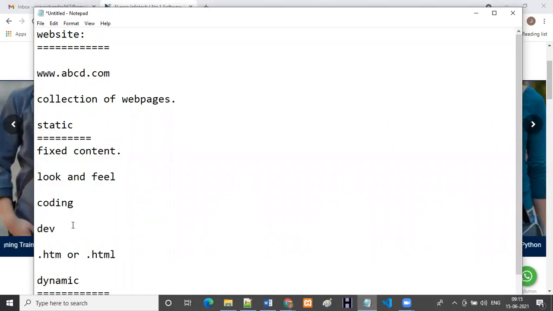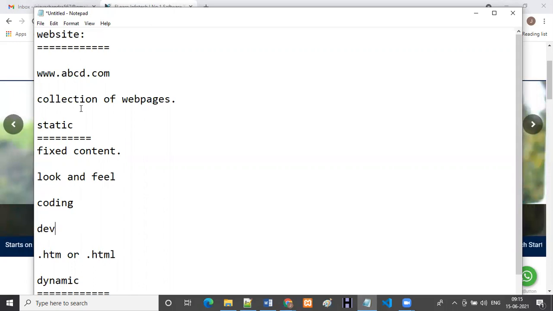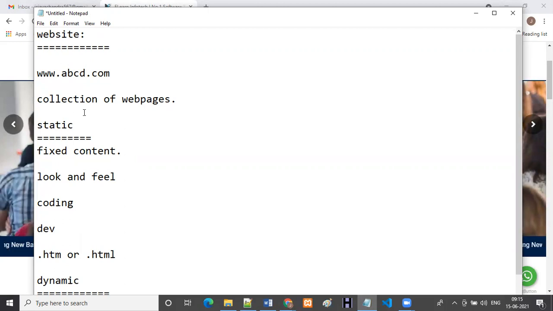In case I don't have any coding knowledge, I am unable to do the changes. This is about the static website. So I will revise one more time, just you can observe.